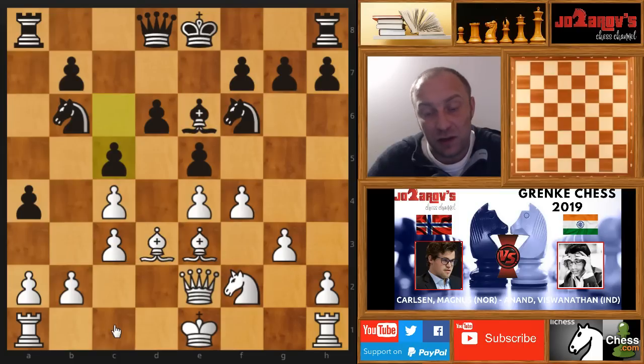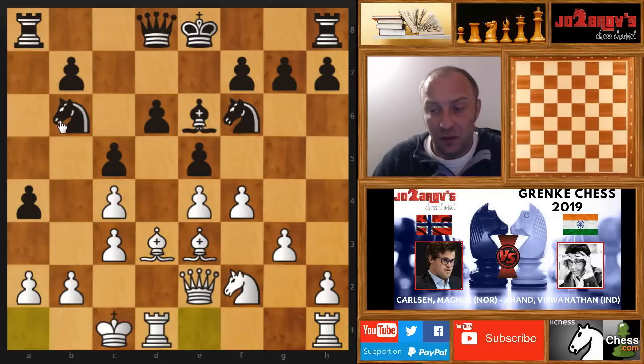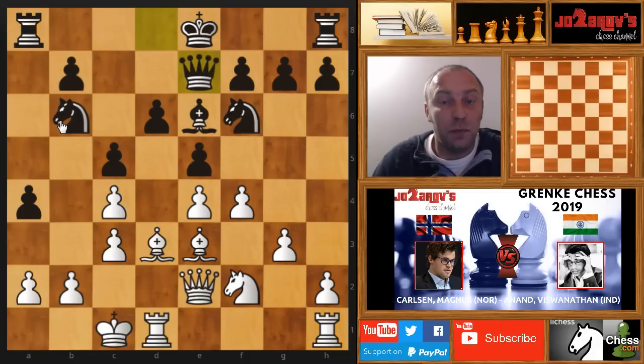But here I think again this d6 weakness is still a problem, because there's no way, as I said, for black to maybe create an outpost here on d4, or challenge maybe somehow the d5 square. Black's pieces are a little bit paralyzed here, and here Magnus simply goes queenside castle, queen on e7, and this leaves also black now sort of a flexibility in the game. Now black can choose where he's going to castle.